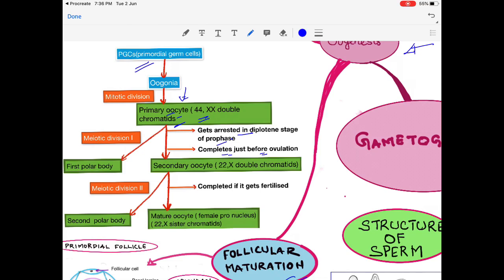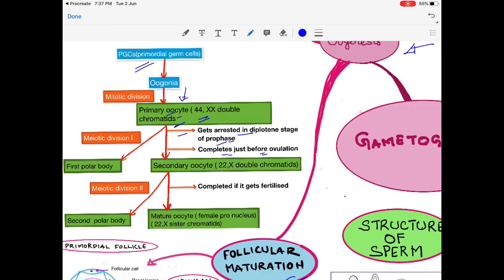Only those 15 to 20 undergo maturation, and only one will complete the maturation. So the first meiotic division starts before birth, gets arrested in diplotene stage of prophase, and gets completed for that particular oocyte just before ovulation.